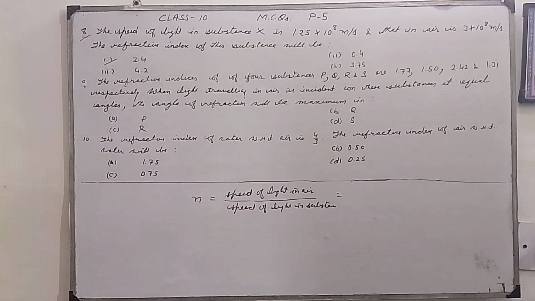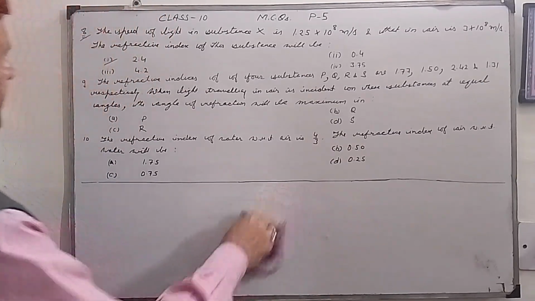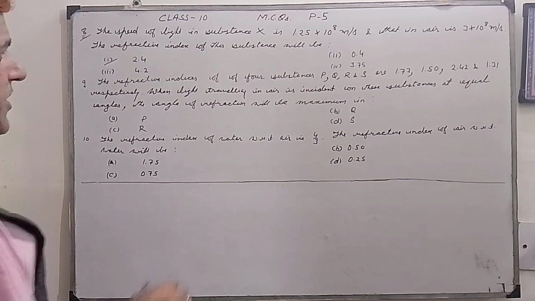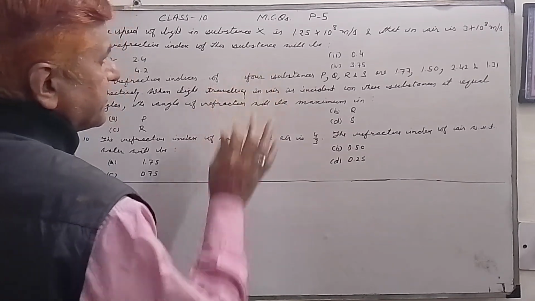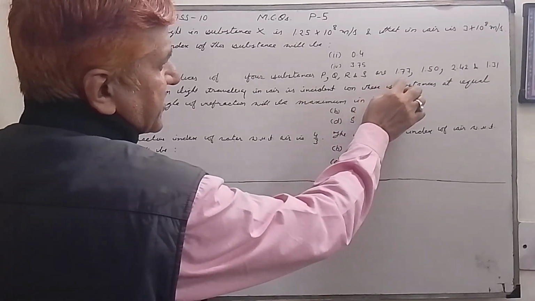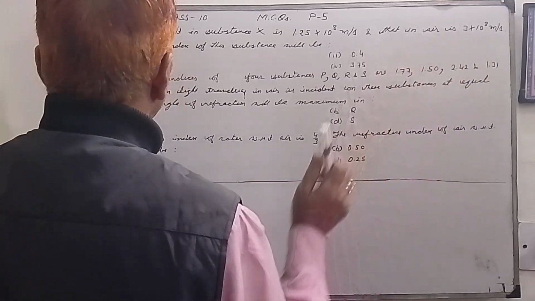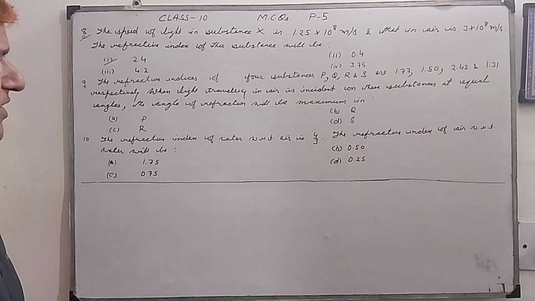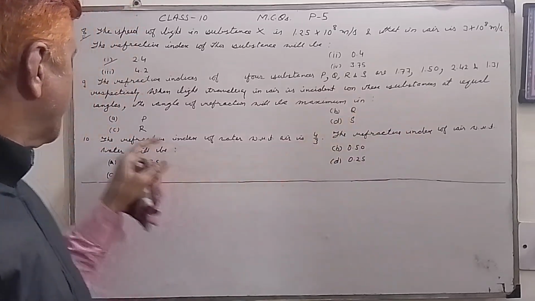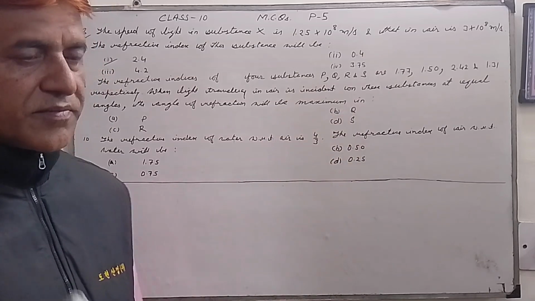Now our next question is: the refractive indices of four substances P, Q, R and S are given, that is 1.77, 1.50, 2.42 and 1.31 respectively. When light traveling in air is incident on these substances at equal angles, the angle of refraction will be maximum in.